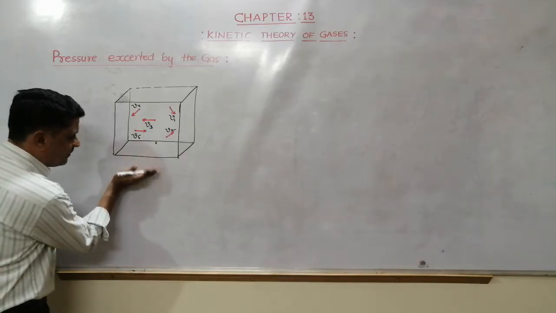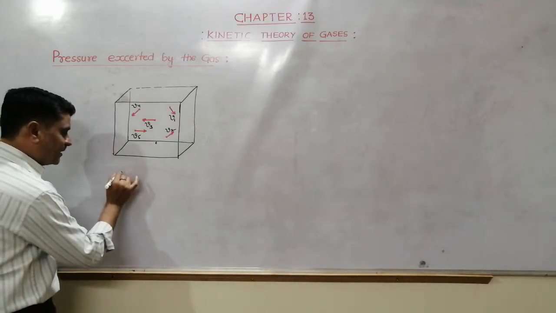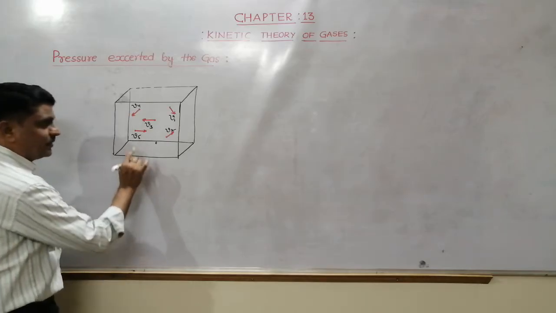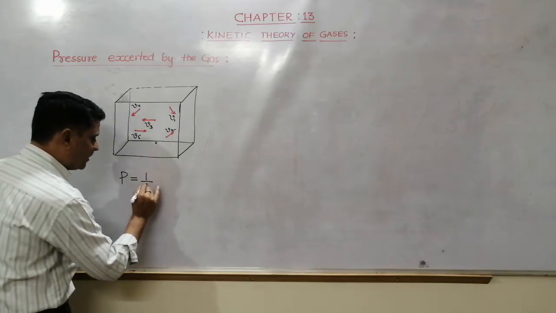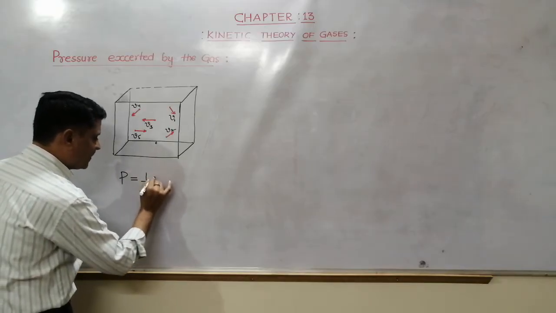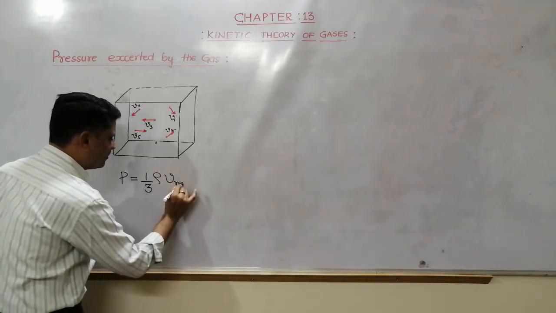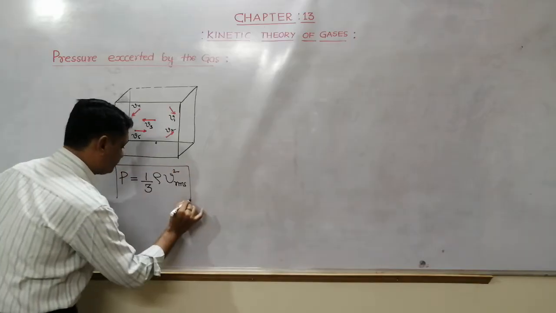In the first year we derived the equation, but here derivation is not necessary. Directly I will write that the pressure exerted by the gas on the walls of the container is given by P = 1/3 rho Vrms squared. This you have to remember.